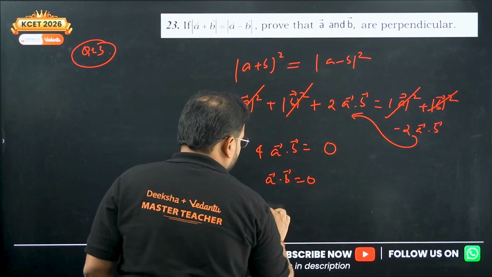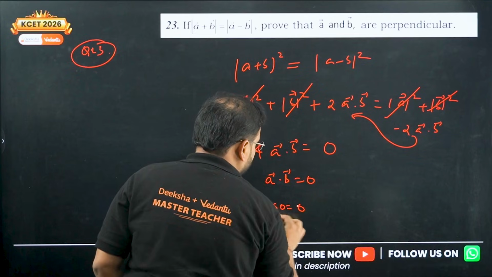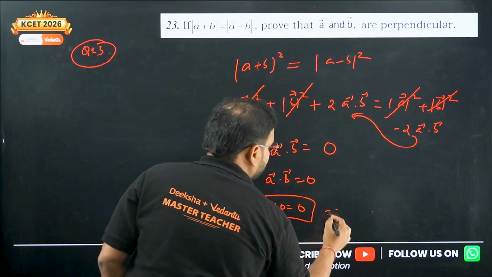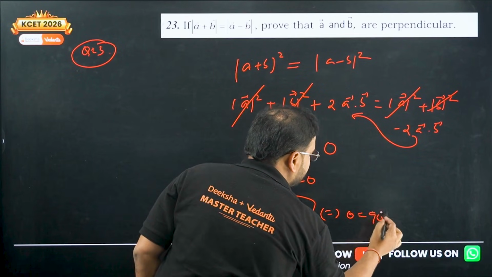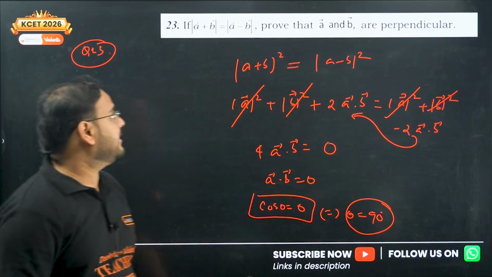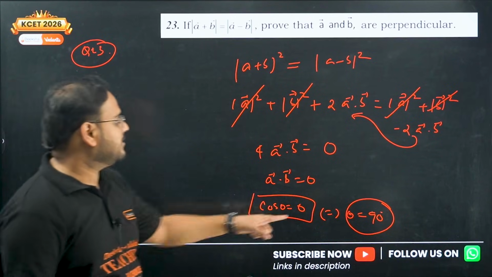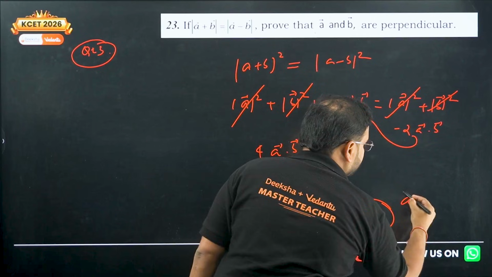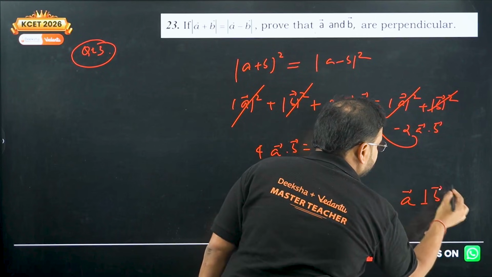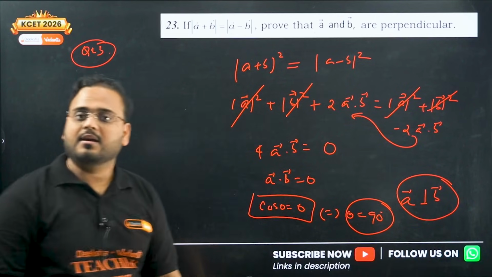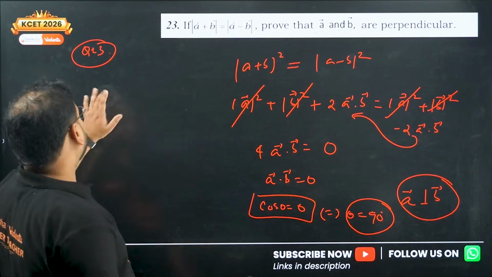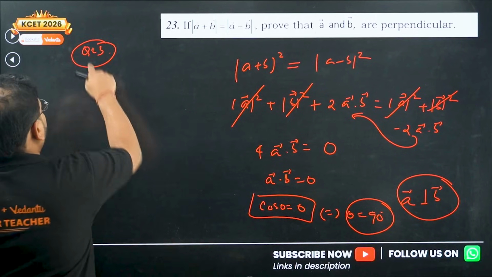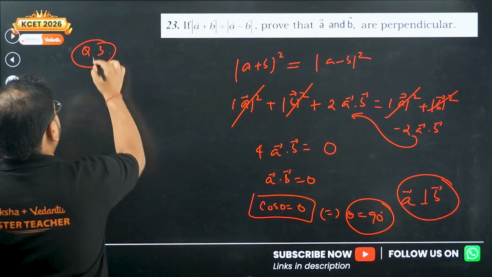It means that cos theta has to be 0. So cos theta is 0 when theta is 90 degrees. Getting it? Theta is 90 degrees. That's why A and B are perpendicular. So vector A is perpendicular to vector B. Clear? Question number 23 is also over. Check this out. Next.